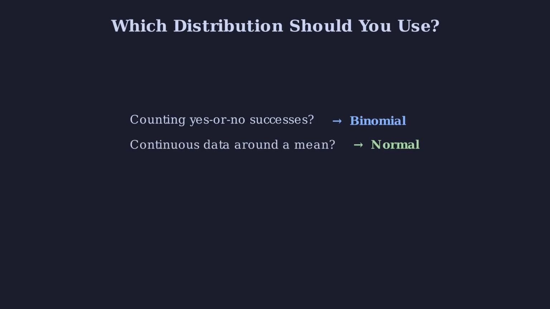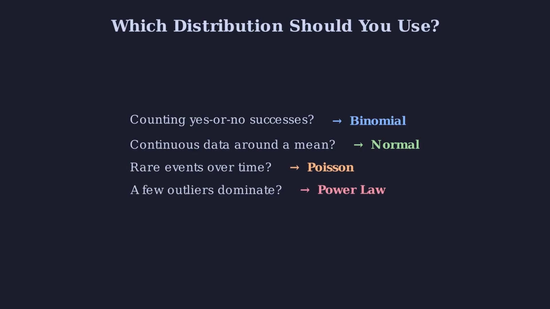For distributions, here is a quick way to choose between them. Counting yes or no successes, binomial. Continuous data clustered around a mean, normal. Counting rare events in time, Poisson. Anything where a few outliers dominate everything, power law. Choosing the right one matters. Choosing the wrong one is expensive.